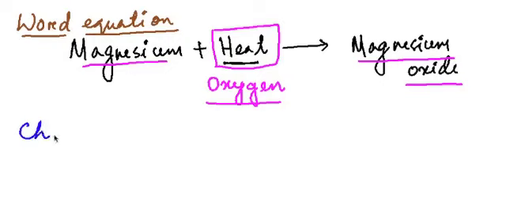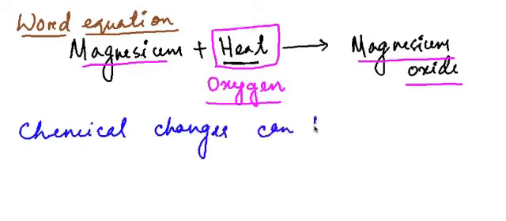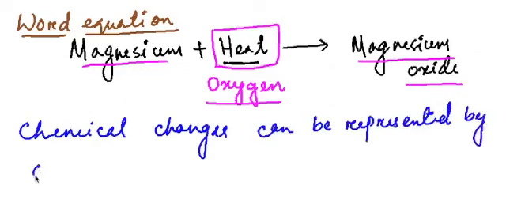So what can we say? We can say chemical changes can be represented by chemical equations.